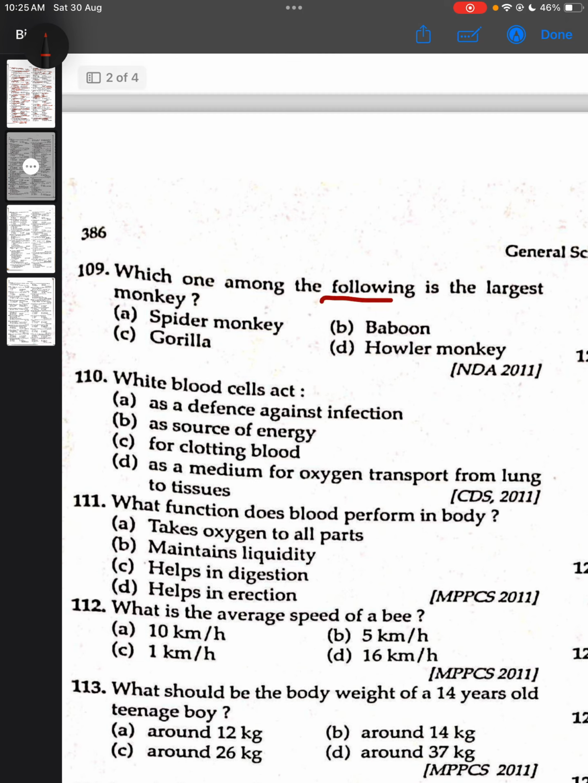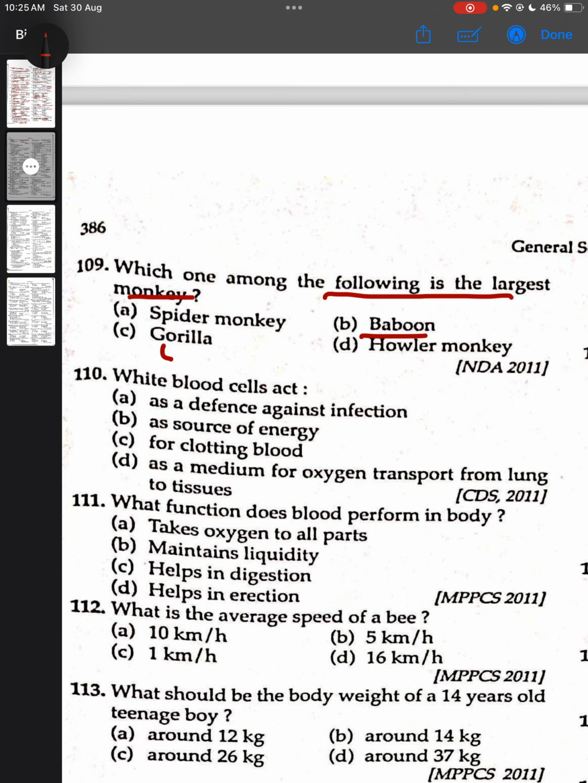Which one among the following is the largest monkey? Correct answer is baboon. And gorillas are not monkeys, they are apes. White blood cells act as a defense against infection. What function does blood perform in the body? Take oxygen to all parts.